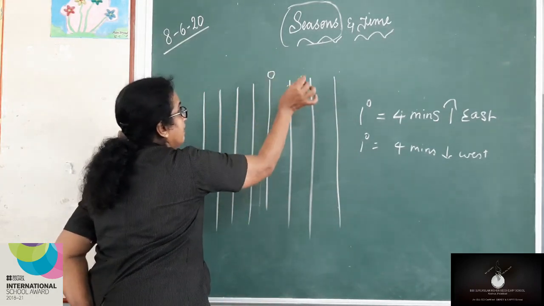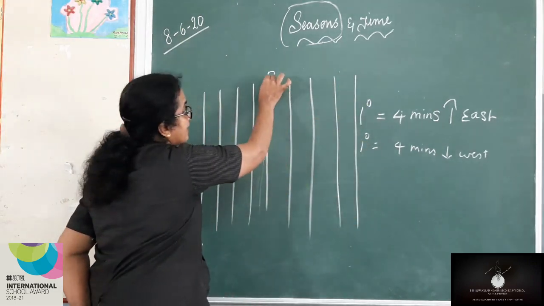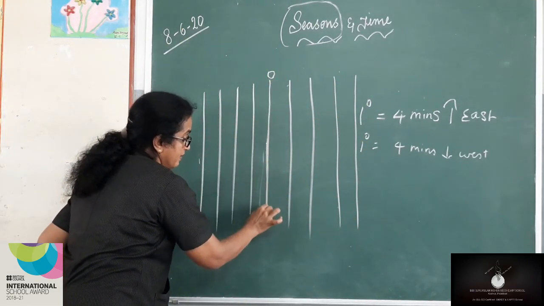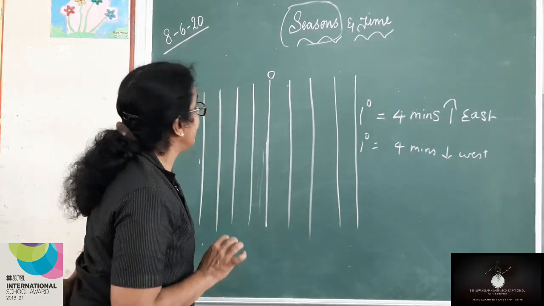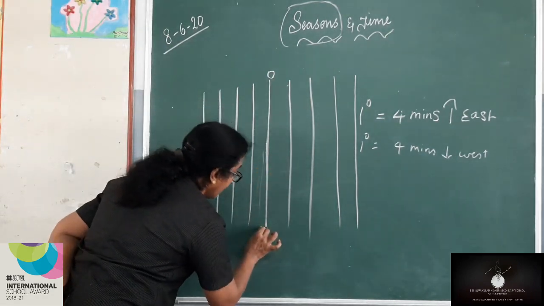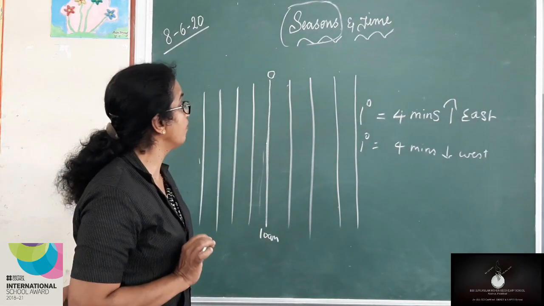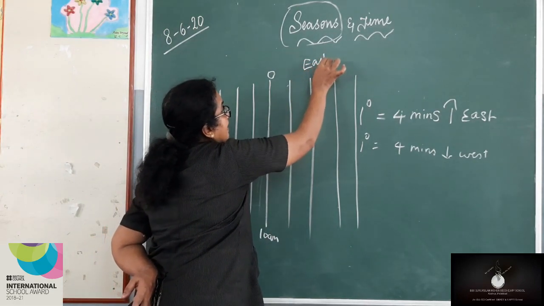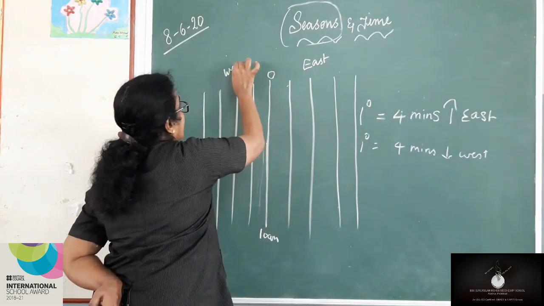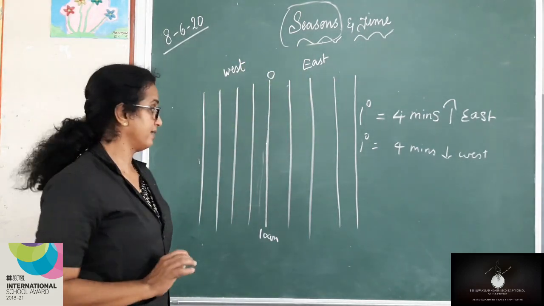This is 0 degree, which you will be studying in the next class. 0 degree longitude is called the prime meridian. Now, here the time is 10 a.m. Look at the board, all of you. This is east and this is west.